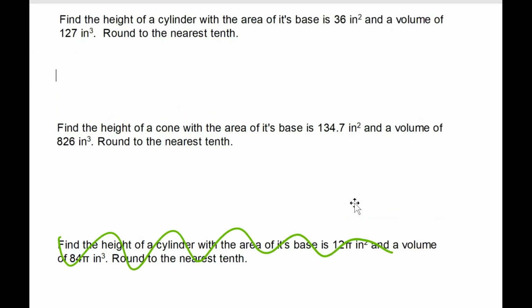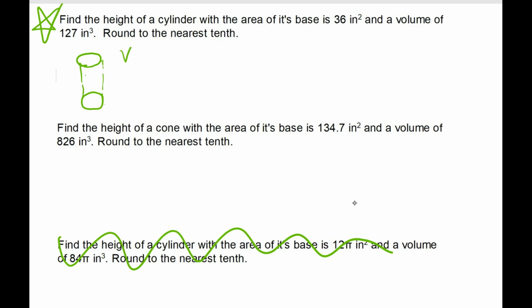But, yeah. Okay, it says find the height of a cylinder with an area of its base is 36 inches squared and a volume of 127 inches cubed. This problem is going to be on your test. Okay, so when you think about a cylinder, try to draw it with me. You have the circle down here, and then you have the sides coming up right here, and then you have the other circle right there, right? So you have the cylinder, okay? Something like that, right? So it says find the height. So we're missing the height.